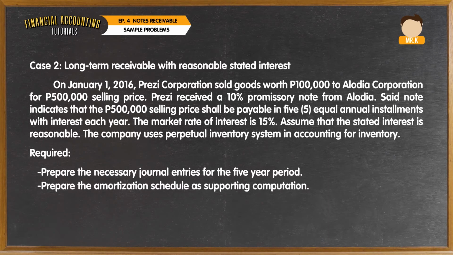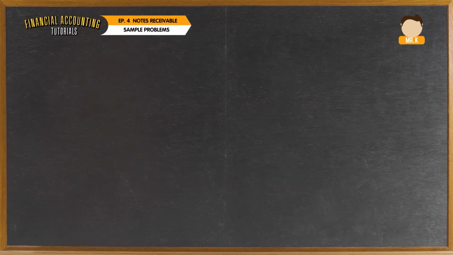Since the note receivable is interest-bearing, discounting is not necessary. The stated interest rate of 10% will be used in determining the interest income, and the market interest rate of 15% will be ignored. The note will be initially recognized at face amount, which is 500,000. First, let us complete the amortization schedule.